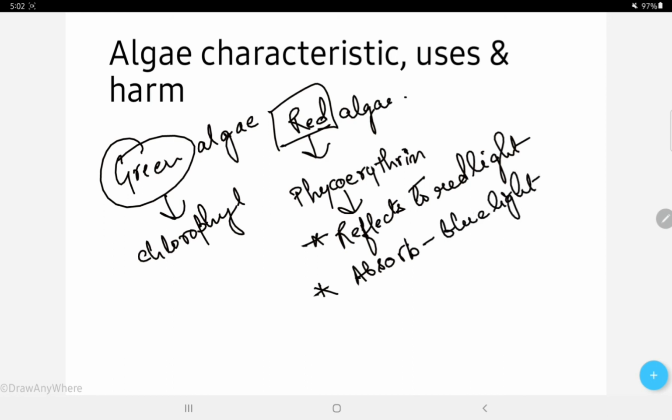Now the last algae we have is brown algae. Why does it appear brown in color? Because it contains a pigment called fucoxanthin.